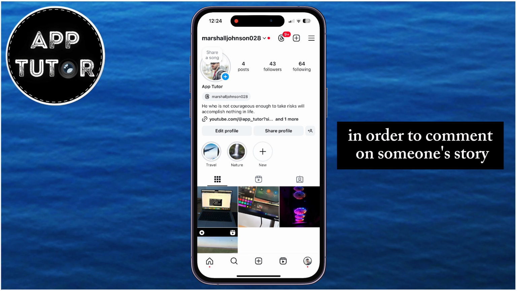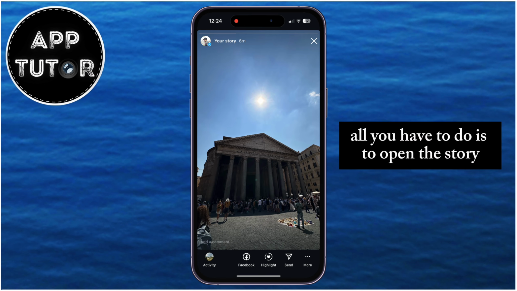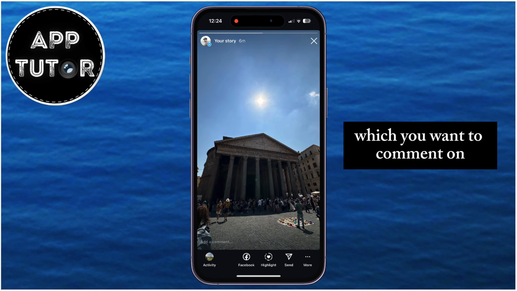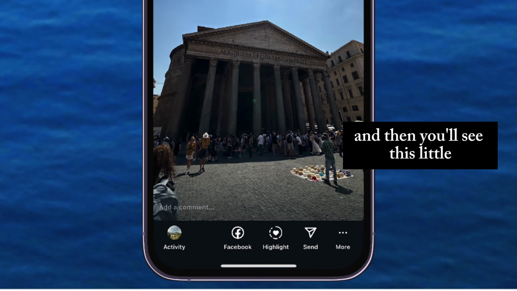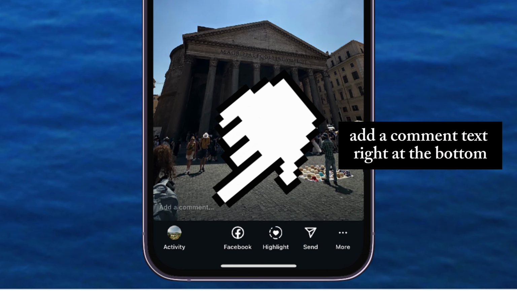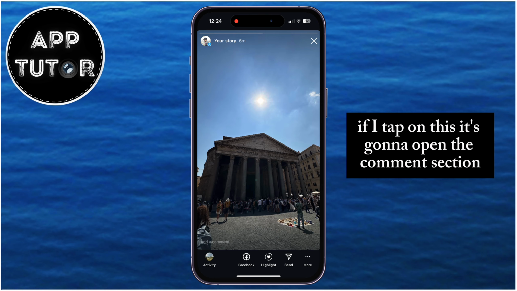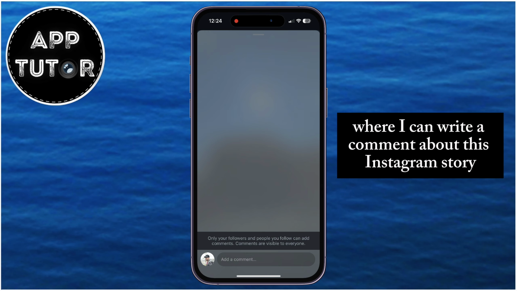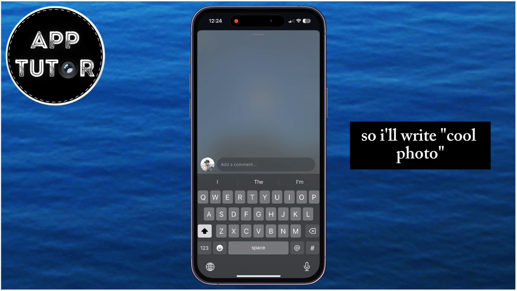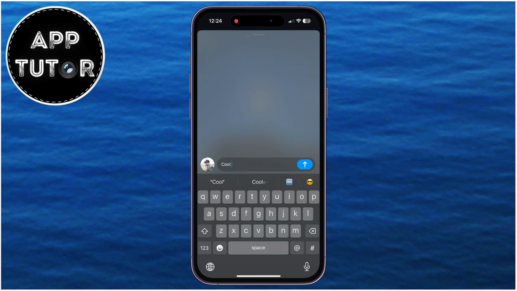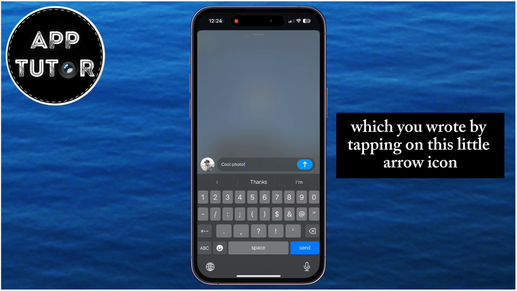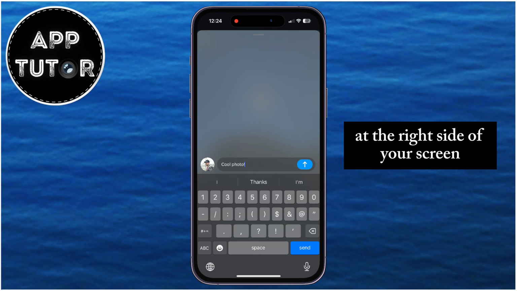In order to comment on someone's story, all you have to do is open the story which you want to comment on, and then you'll see this little Add a Comment text right at the bottom. If I tap on this, it's going to open the comment section where I can write a comment about this Instagram story. So I'll write, "Cool photo," and you can then post the comment which you wrote by tapping on this little arrow icon at the right side of your screen.